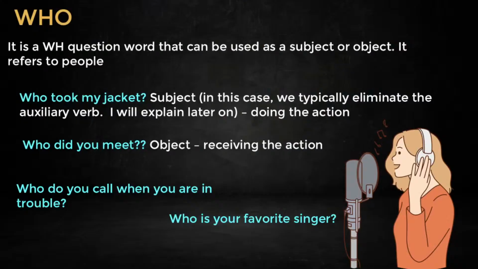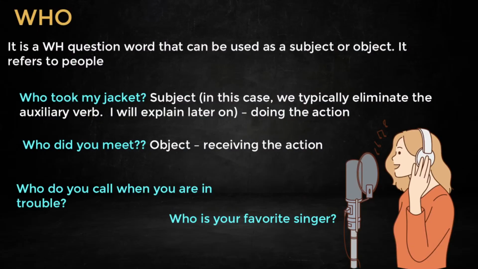So take a look at the screen. Who took my jacket? Now, I will explain this kind of question. It's a question where we don't use the auxiliary verb did or do or does. Stay with me until the end. But in this case, for example, who is working as a subject. And in this case, we typically eliminate the auxiliary verb. So I can't say who did take your jacket because I don't know who.